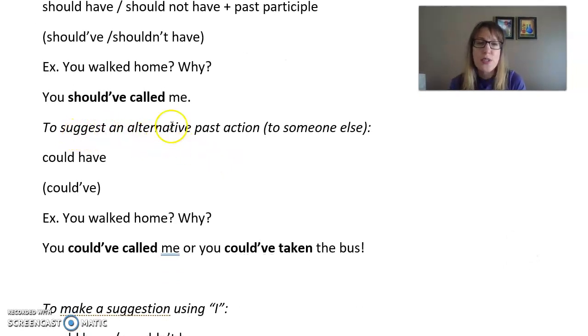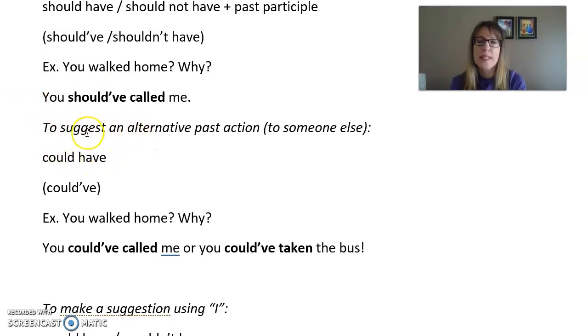Now, that's a judgment because I'm telling you one specific thing I think you should have done. One thing. But if I hear that something happened in the past and I have a different idea for what could have happened, and it wasn't just one thing, just one idea of many or multiple, I'm going to use could have.